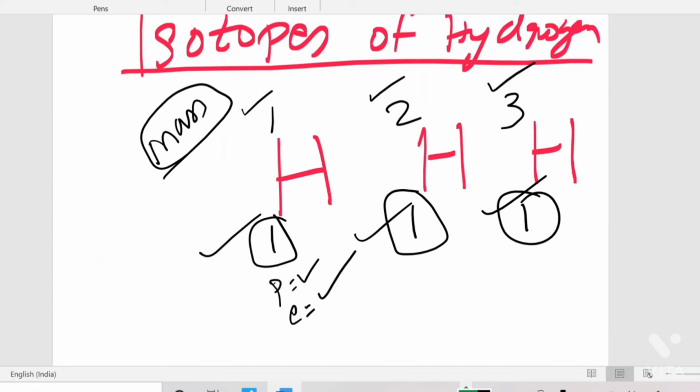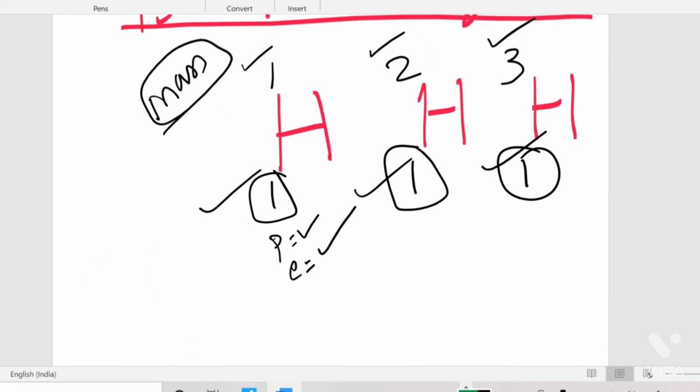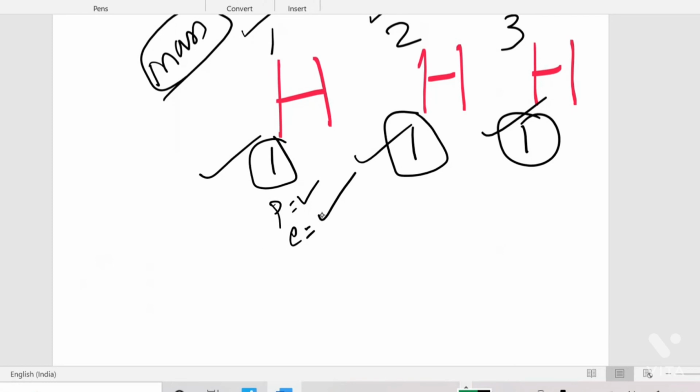So how to represent this? For hydrogen, the first one has proton number 1, electron number 1, and the mass number is 1.